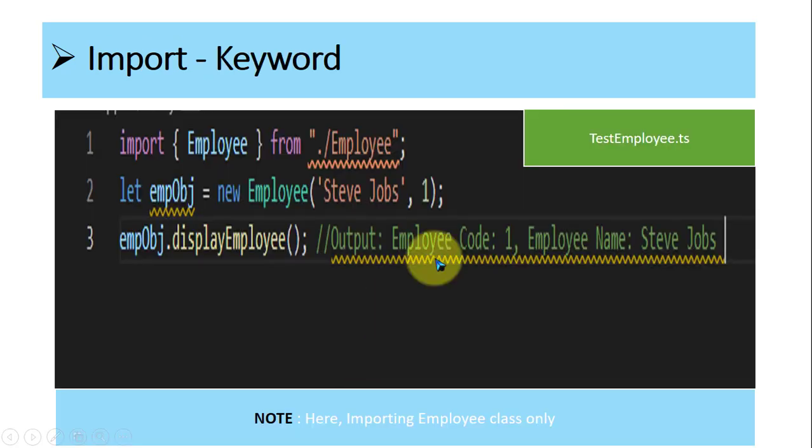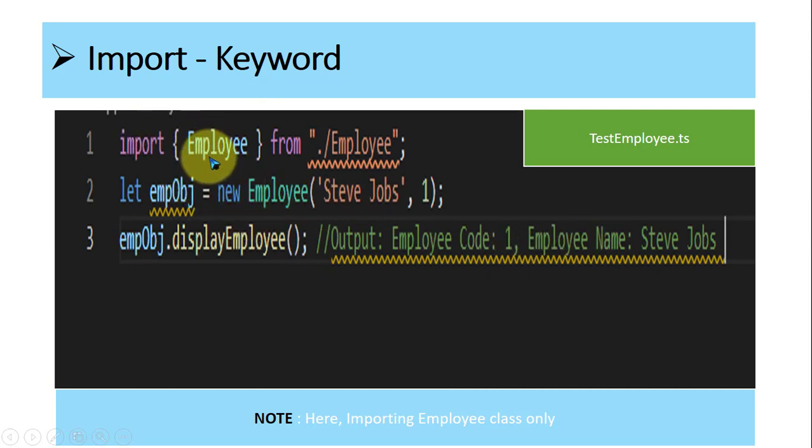Now look here, how to use it in another file. This is testemployee.ts, a second file, and we have to import it because here I want to create an object of employee. So import employee, in curly brackets, and this is the name of the module, from ./employee. This is valid syntax in TypeScript, and now the object gets created and here it gets printed.